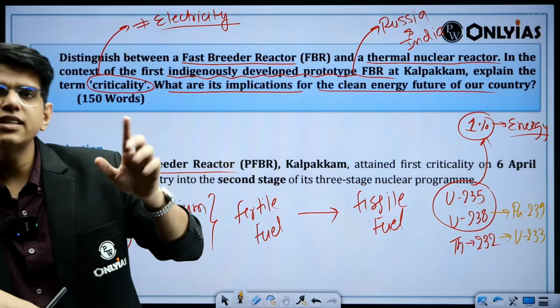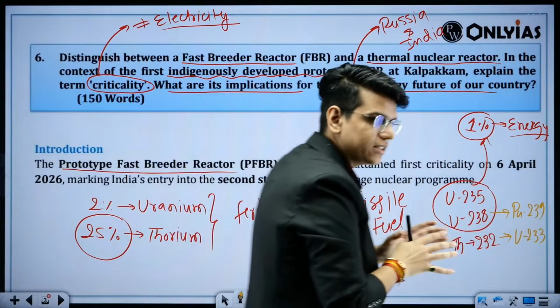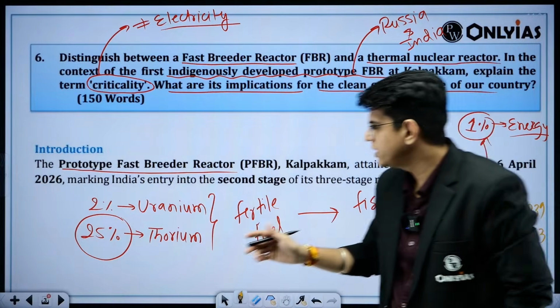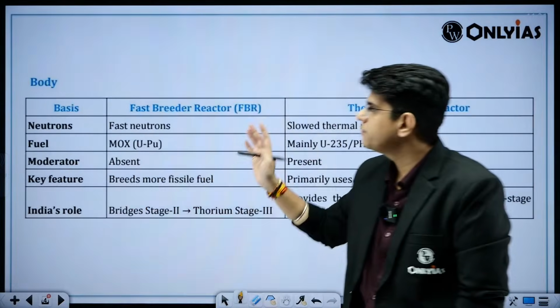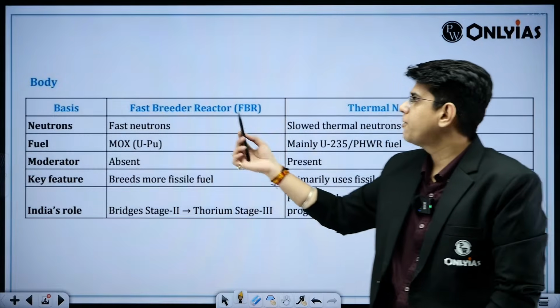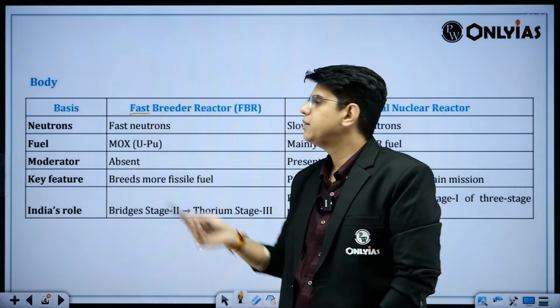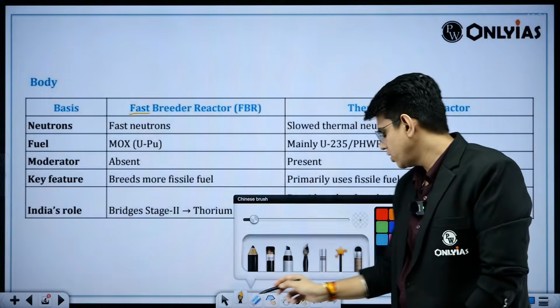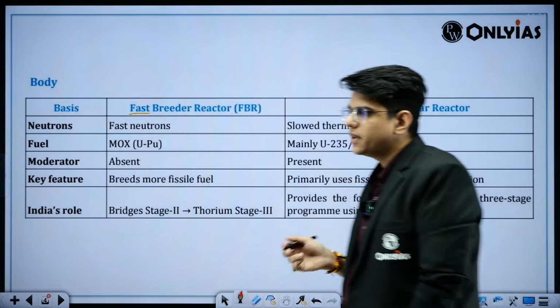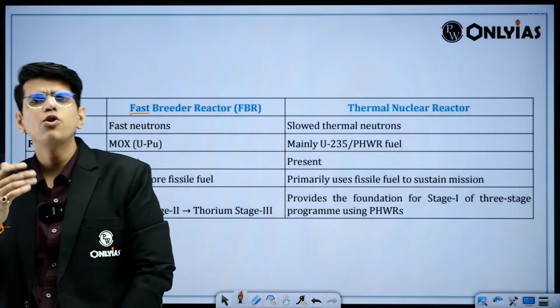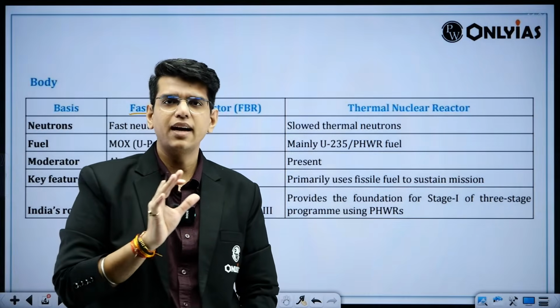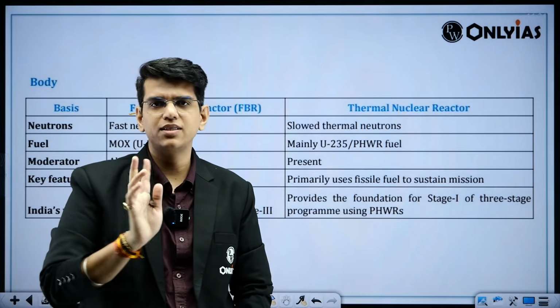In the first stage, there are some differences in the process itself. Let's first go through the differences, and what the meaning of these things is. In the fast breeder reactor, as the name suggests, you use fast neutrons, and in the thermal reactor you use slow neutrons. Why is this happening? This is the difference that you need to understand.